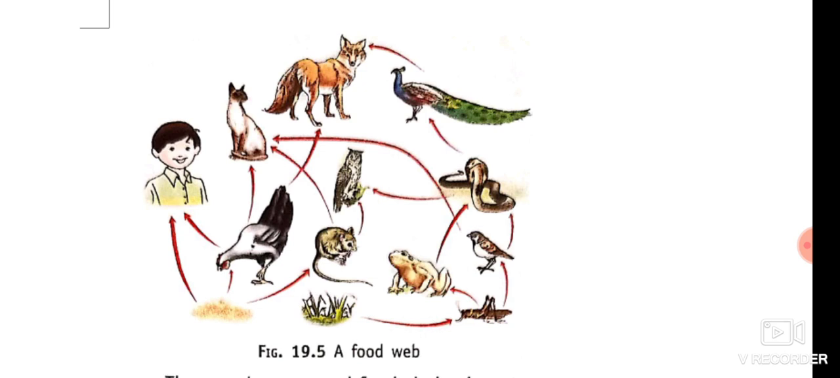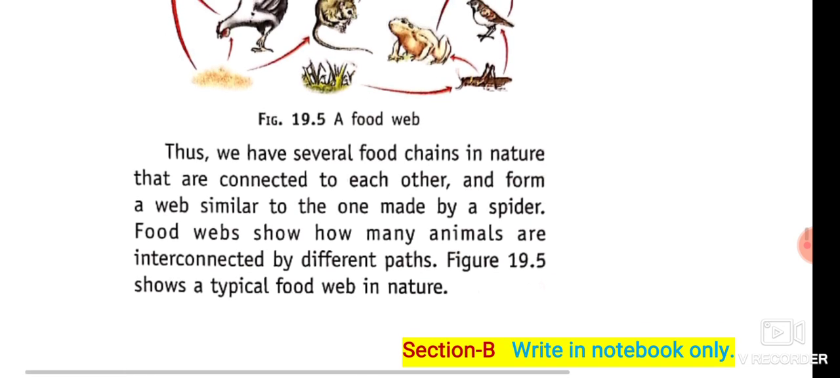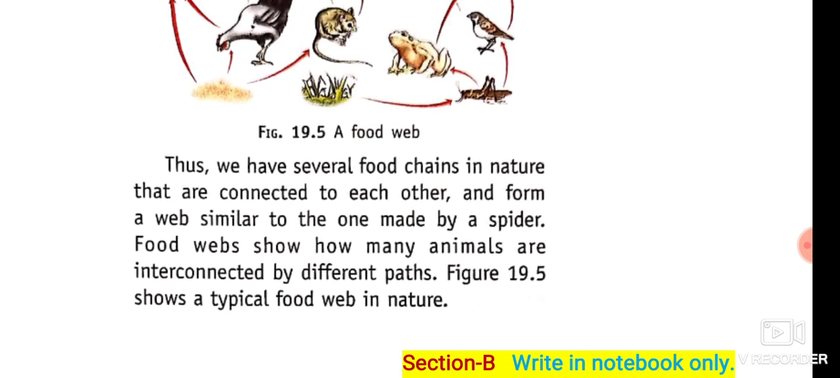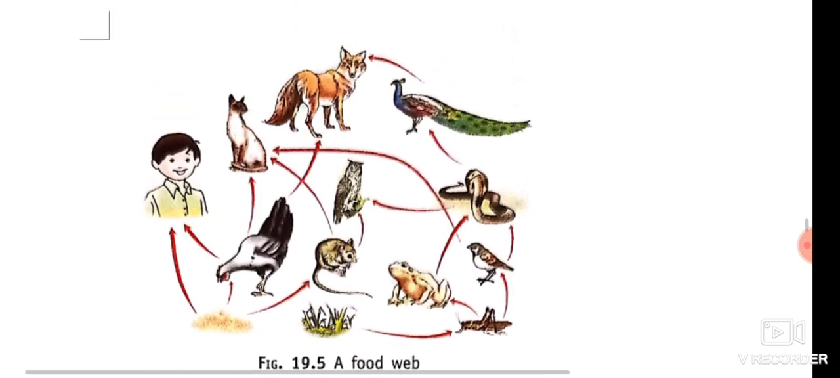I hope students you know about the food web, and you also studied it in class 6th. Thus, we have several food chains in nature that are connected to each other and form a web similar to one made by a spider. The food web shows many animals interconnected by different paths, which shows the typical food web in nature. I hope students you have understood this section of the chapter.